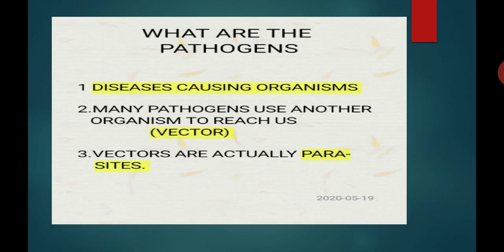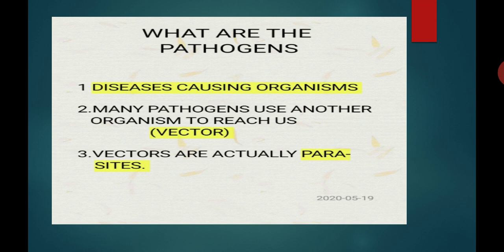Let's start with what are pathogens. Diseases causing organisms are known as pathogens. So here you have a 1 mark question: define pathogen. Pathogen is defined as a disease causing organism. So pathogens cause the diseases; diseases causing organisms are known as pathogens.